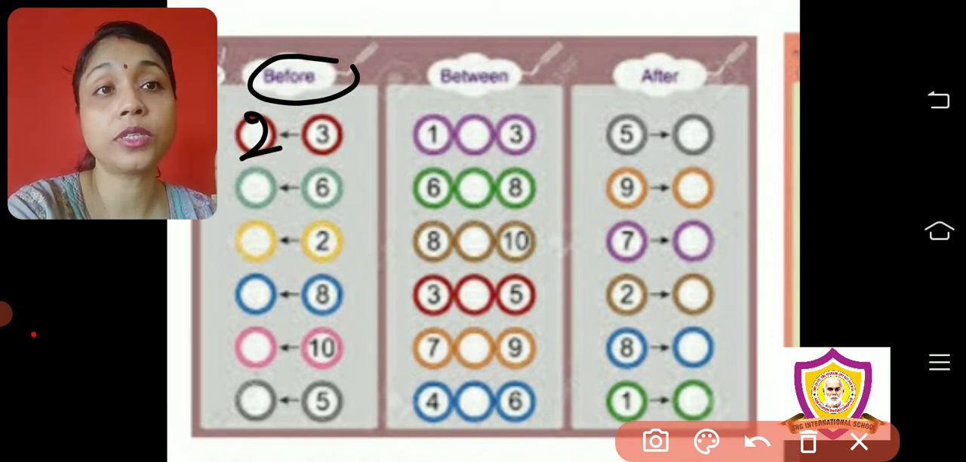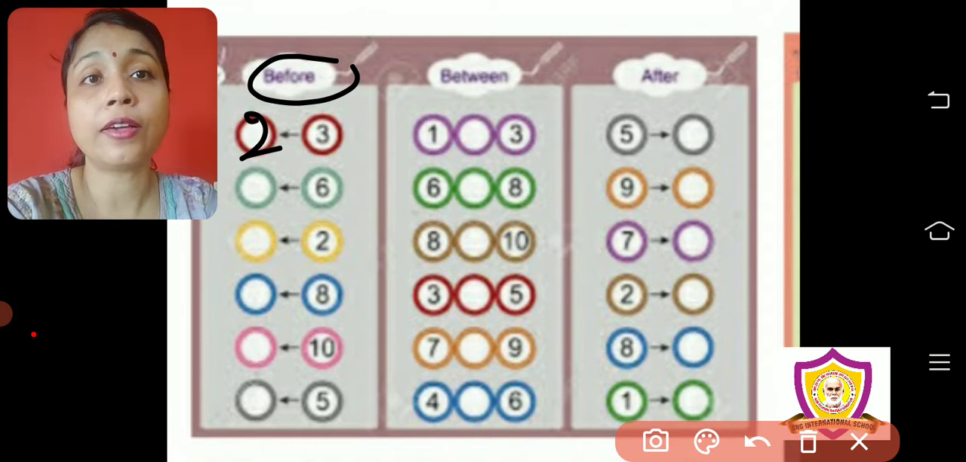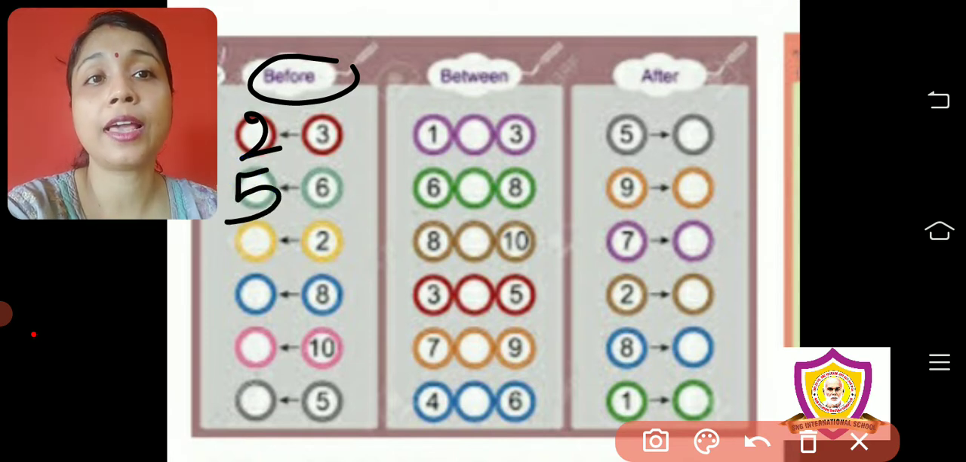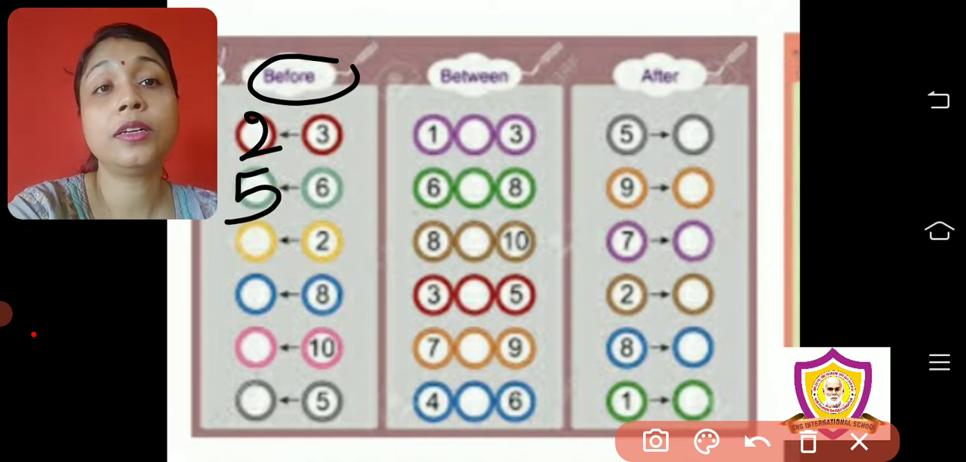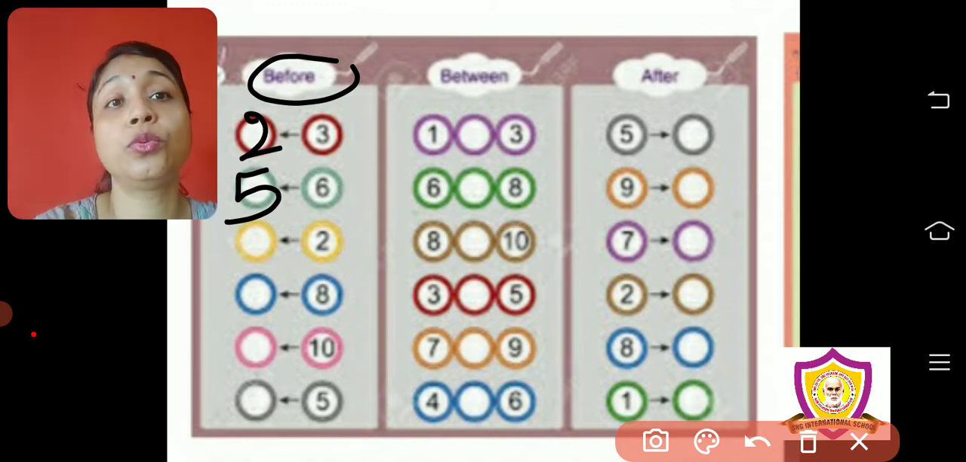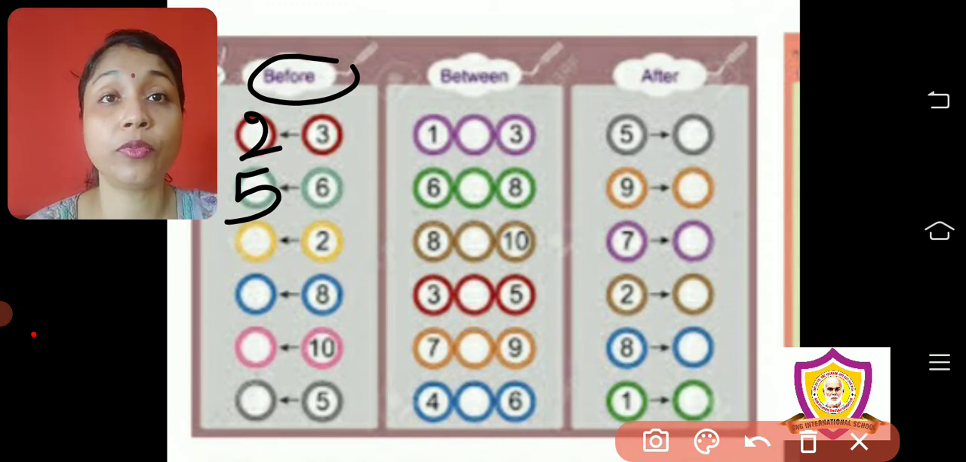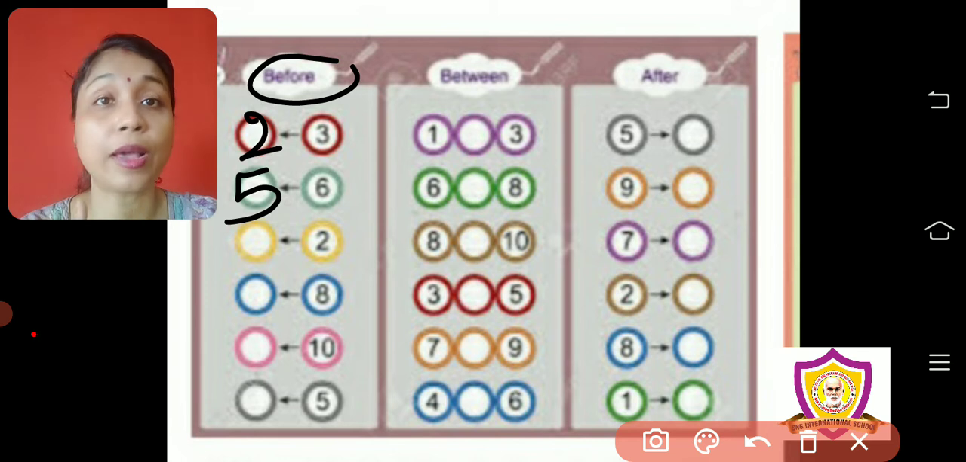Now which number will come before 6? Again start forward counting 1 2 3 4 5 6. Stop. So before 6, which number we have said? 5. So before 6, 5. So here before 2, which number comes before 2? 1. By forward counting we get.